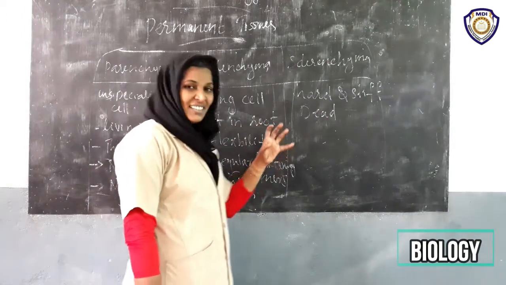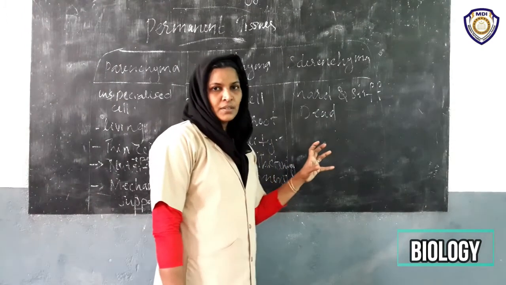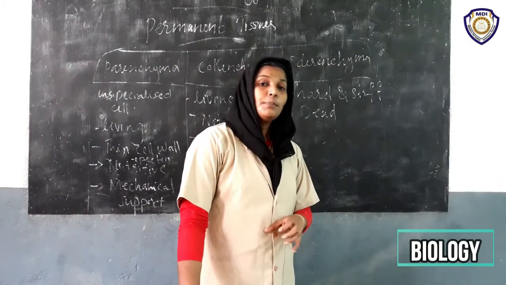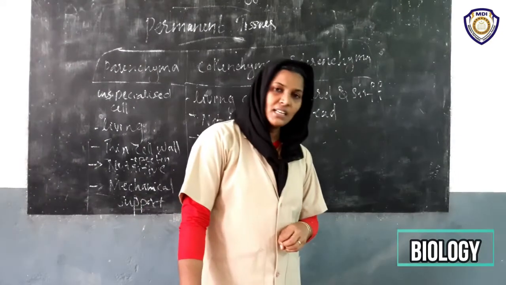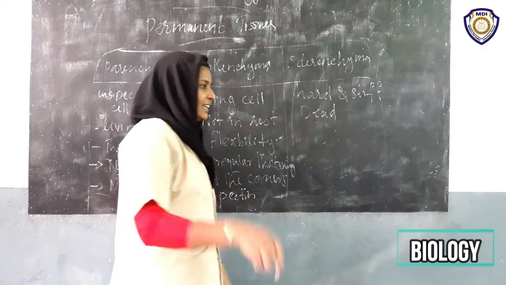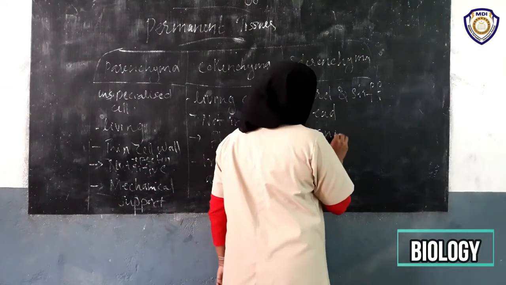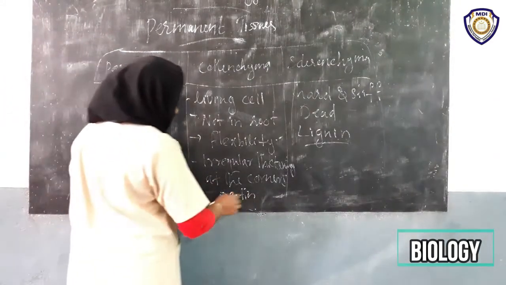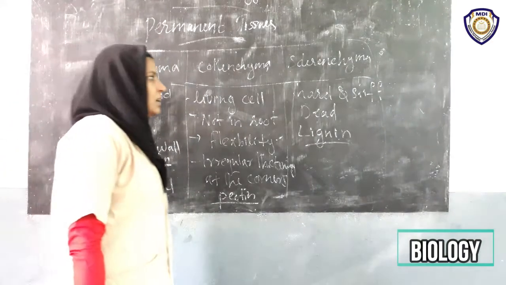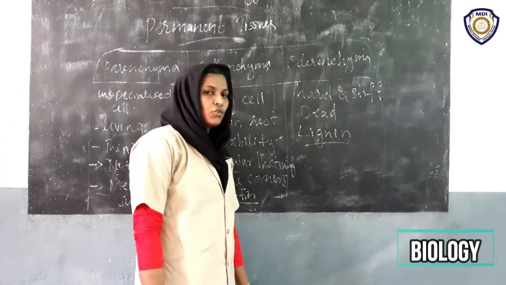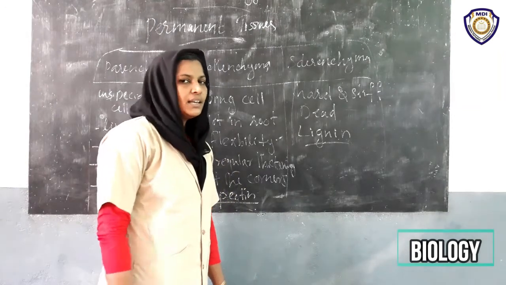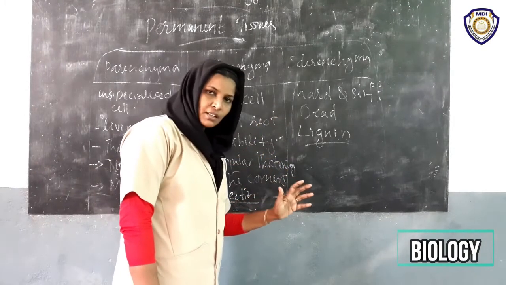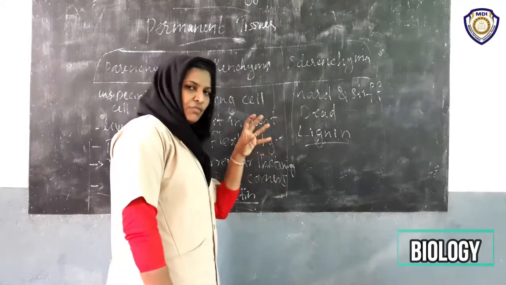These tissues are dead tissues, their cells are dead cells. They are very hard and stiff due to the deposition of a cement material called lignin. Lignin is the material that gives hardness. It is the reason for hardness. Okay, are you clear, children? Why does it become very hard?